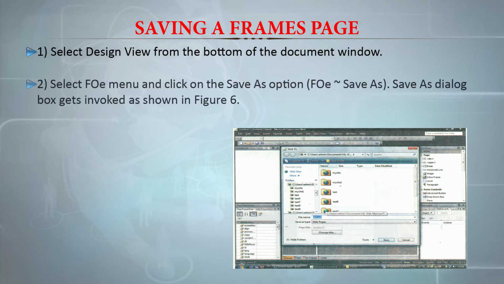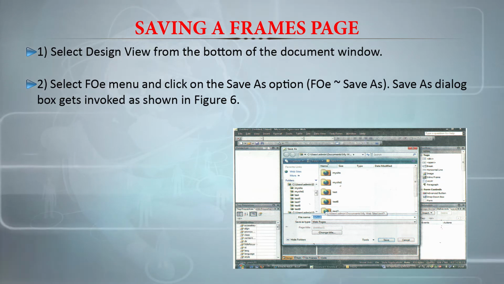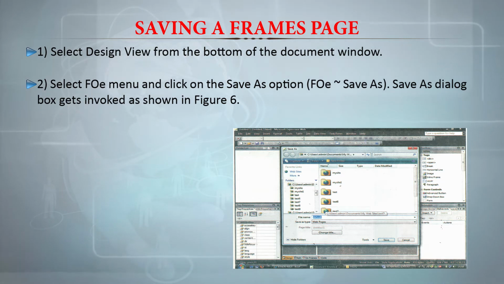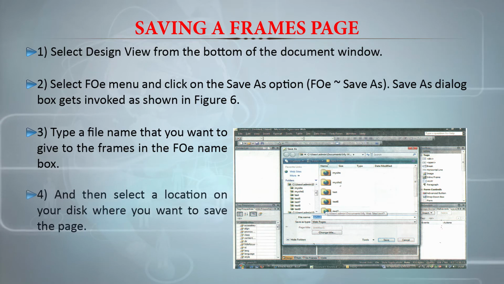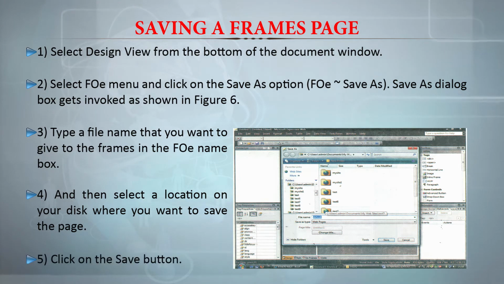Then select the file menu and click on the save as option. So, the save as dialog box gets invoked. Type a file name that you want to give to the frames in the file name box, and then select a location on your disk where you want to save the page. Then ultimately you click on the save button.